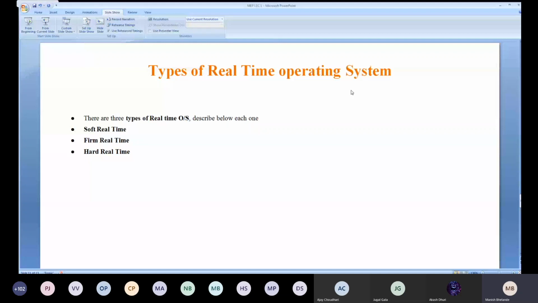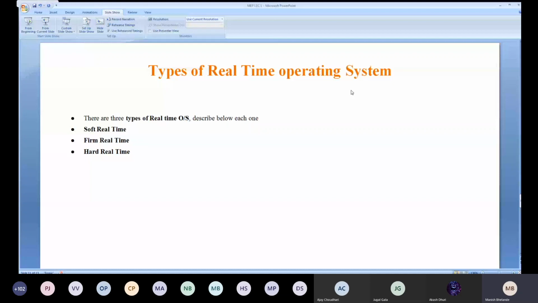And whereas in firm real-time, the target can be missed. It is in between the soft real-time and the hard real-time. Here the deadline is not compulsory, or it can be missed. The best example I can tell you is weather forecasting.